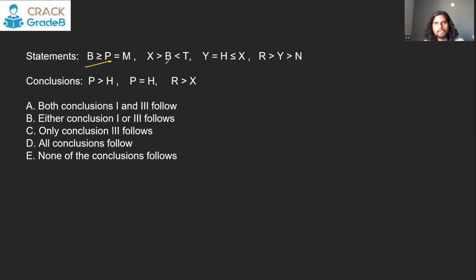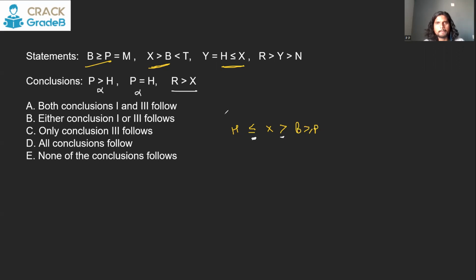So we have B common here, B to X and X to H. This is how you can merge. B is greater than or equal to P, X is greater than B, and X is greater than or equal to H. So there is a contradiction between P and H. As you can see, this and this are opposite signs. This is not true. P is equal to H will also not be true because there is a contradiction.